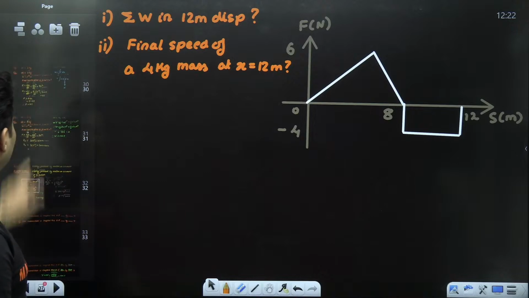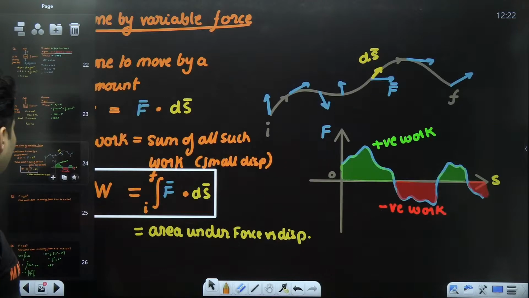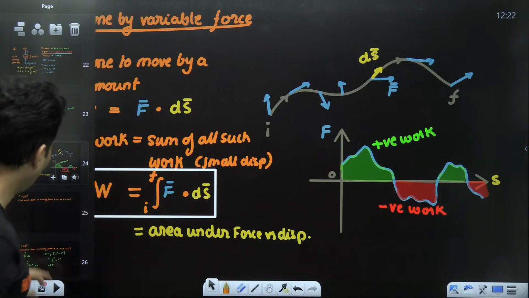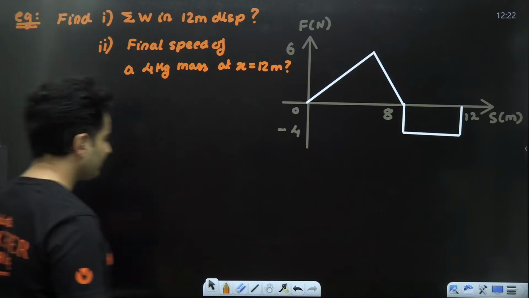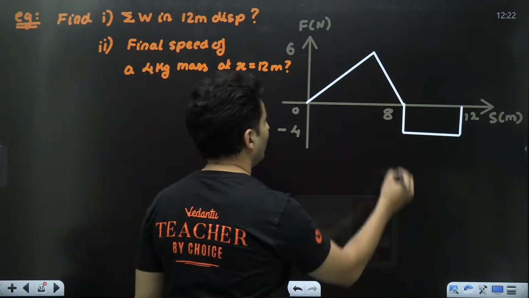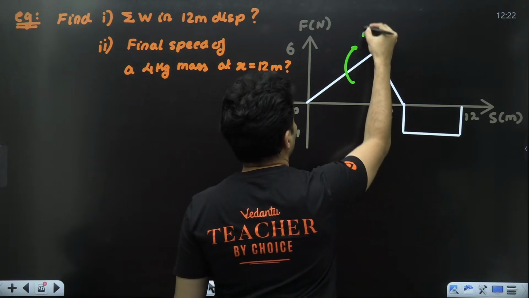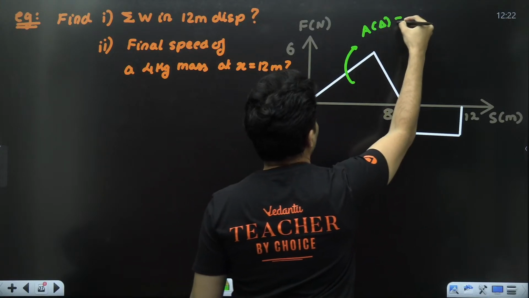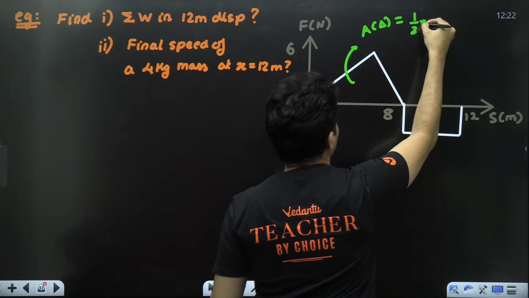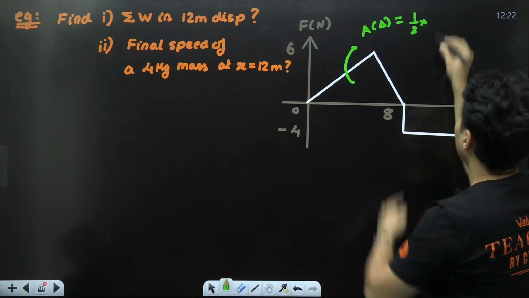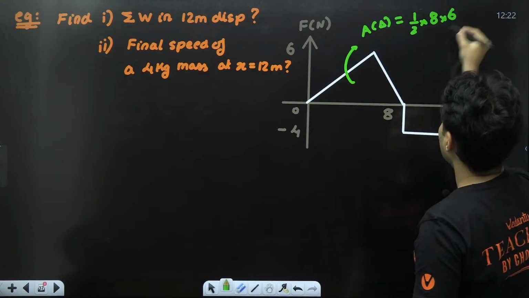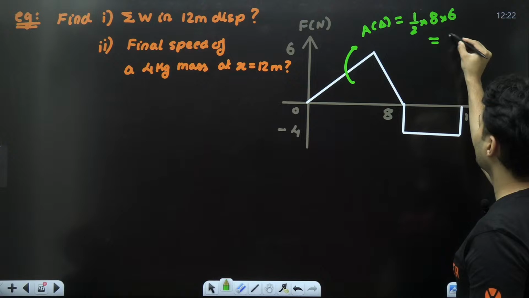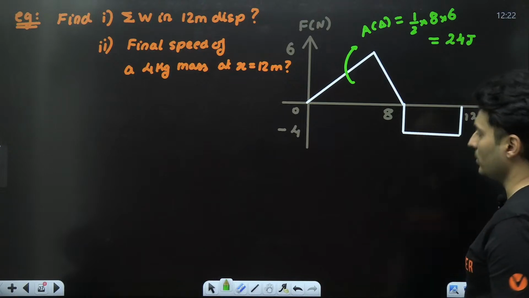Work done by variable forces. Where is it? Right over here. You find the area under the force displacement curve. Anything on the top is positive, anything below is considered negative. So let's do the same thing here as well. First of all, over here, this is a triangle. So area of a triangle is half into the base, which is 8 meters, multiplied by the height, which is basically 6. So 8 by 2 is 4, 4 sixes are 24. So this is 24 joules.